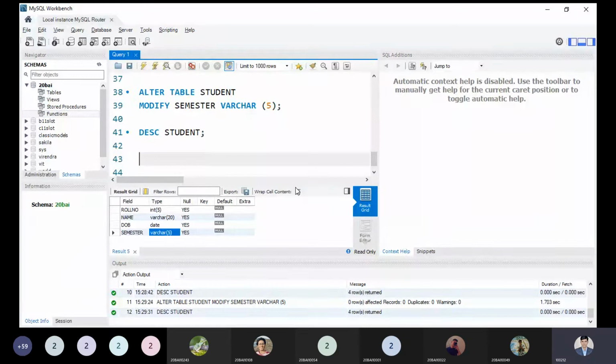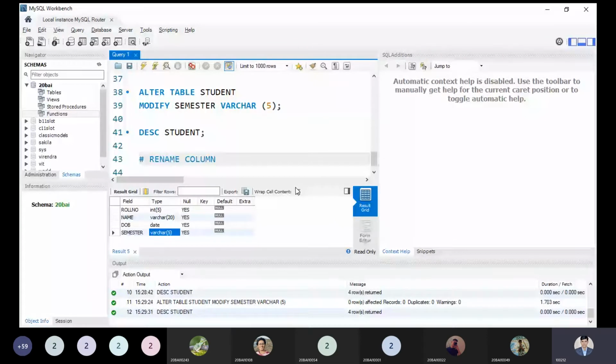After this point, the student asked me, sir, you have typed the wrong spelling of semester. Yes, it could be. So what I can do, I can use rename or update. So we have to rename the column. A column name can also be renamed when we have typed the wrong name. So instead of semester, I have to use student year, in which he has to take the admission. So renaming a column is also possible.